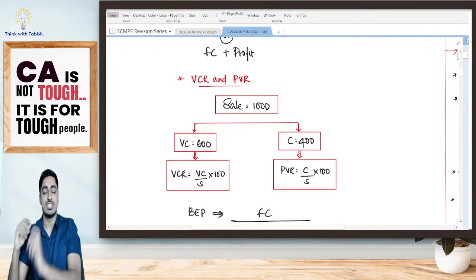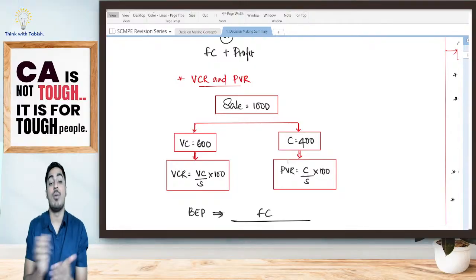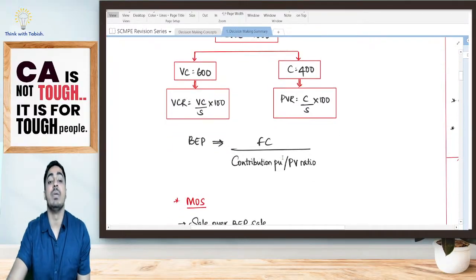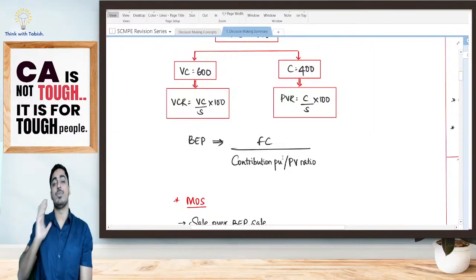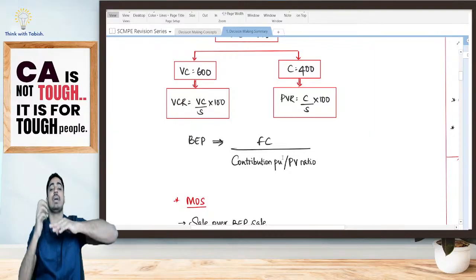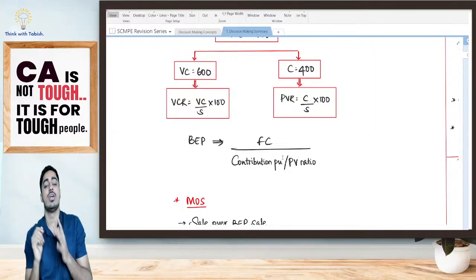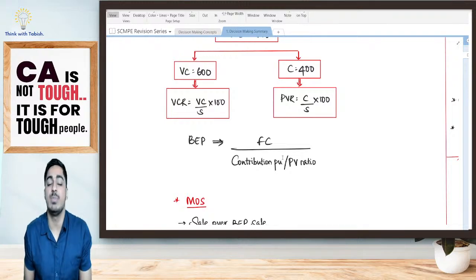PV ratio is percentage of contribution to sales. Both are complementary. Yes, then I have told break even point. Yes, no profit, no loss. It is my fixed cost divided by contribution per unit, or else fixed cost divided by PV ratio.